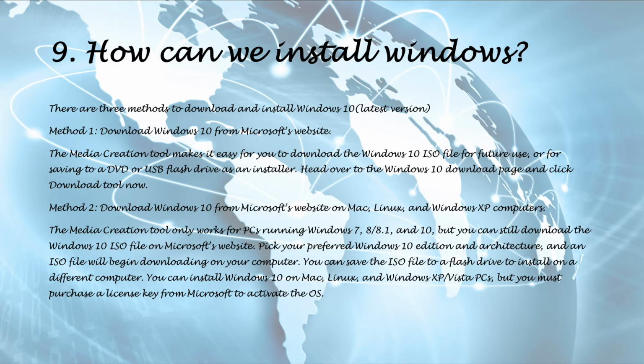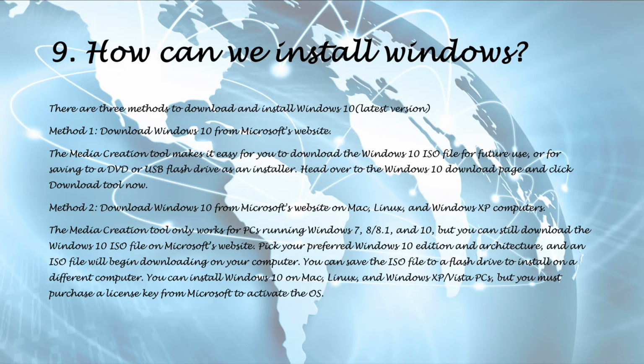Download Windows 10 from Microsoft's website. The Media Creation tool makes it easy for you to download the Windows 10 ISO file for future use or for saving to a DVD or USB flash drive as an installer. Head over to the Windows 10 download page and click Download tool now.